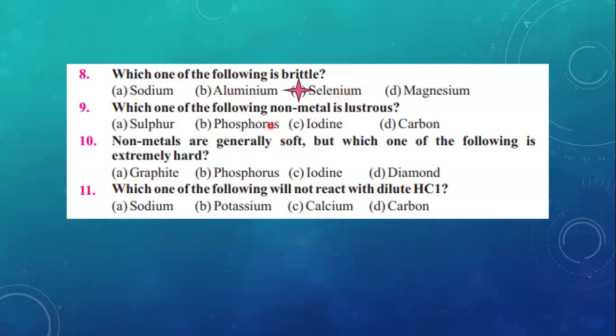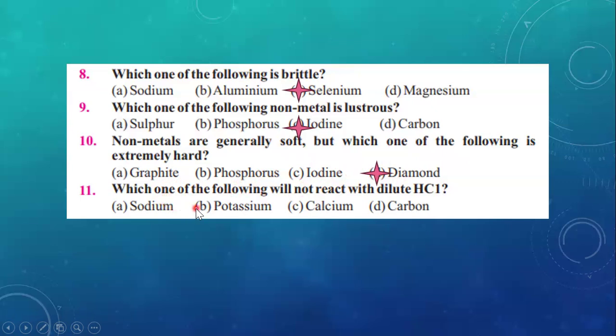MCQ number 9: which one of the following non-metals is lustrous? Lustrous means shiny. We have talked about in the whole chapter that non-metals are not shiny except iodine. So iodine is shiny here. MCQ number 10: non-metals are generally soft, but which one of the following is extremely hard? Without even looking at the options, you just need to know that diamond is the hardest element in the periodic table. So the correct option is diamond. Iodine is a non-metal, usually present in solution. Graphite is softer in comparison to diamond, and phosphorus is also softer in comparison to diamond.